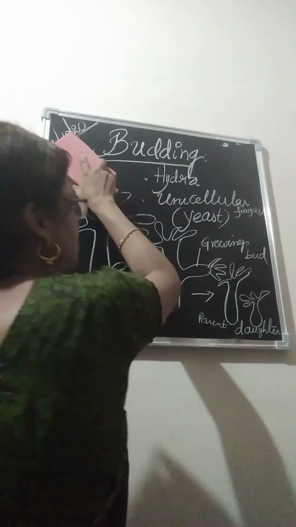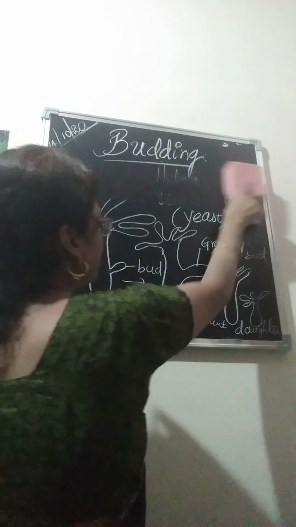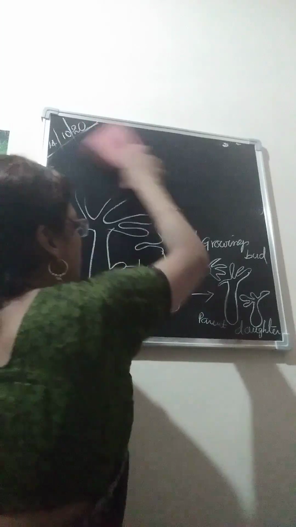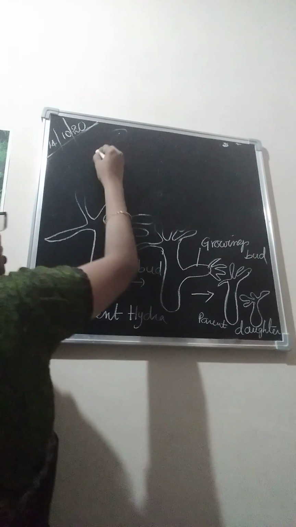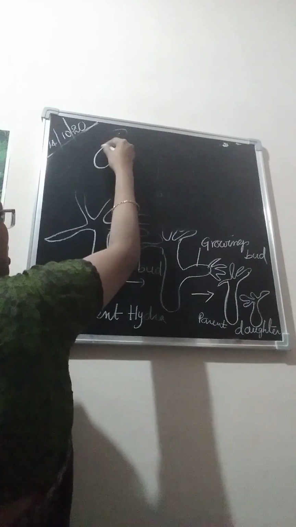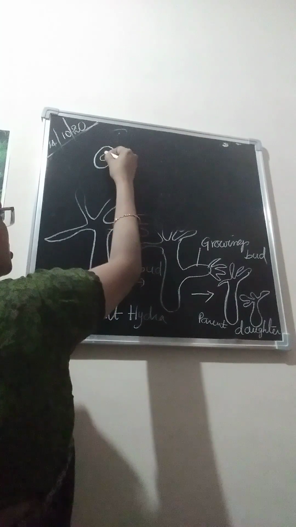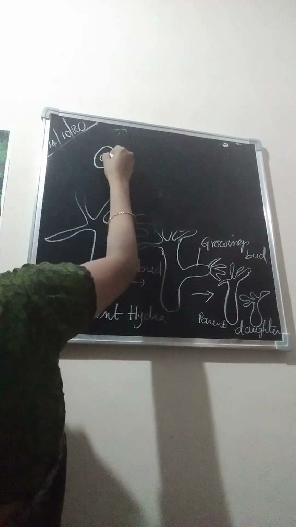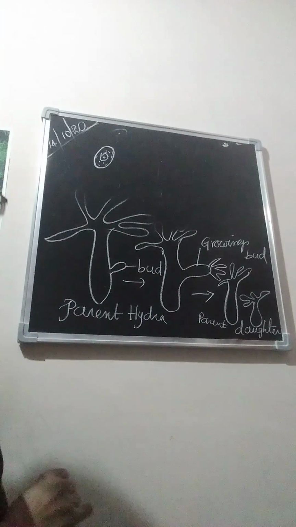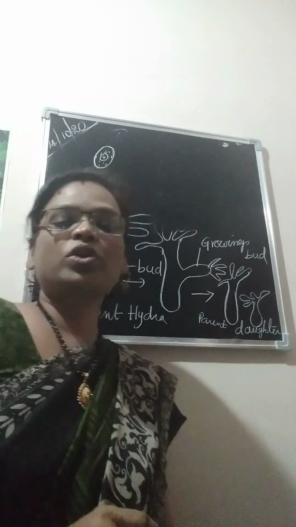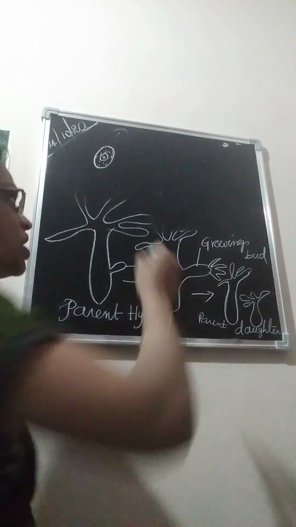Next we come to the unicellular fungus, that is yeast. In yeast, how does budding take place? Yeast is a unicellular fungus consisting of cytoplasm, nucleus and cellular material. It reproduces by the formation of buds.